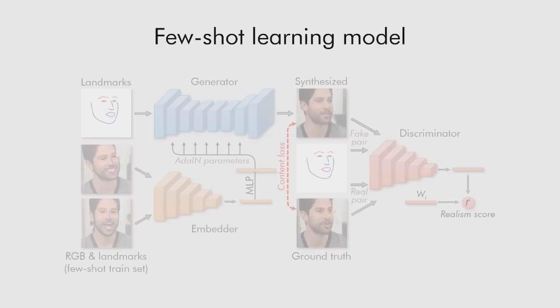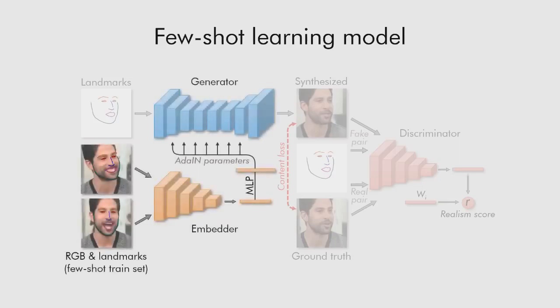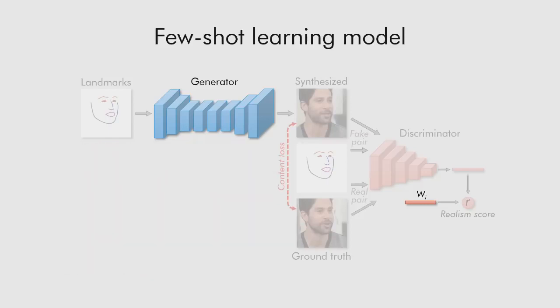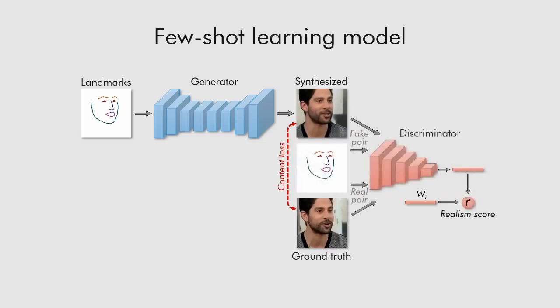Before fine-tuning for a new person, we initialize the adapted parameters of the generator and the video embedding inside the discriminator using the output of the embedder network. After that, we train the generator and the discriminator on the available few images using the same adversarial objective as in the meta-learning stage.